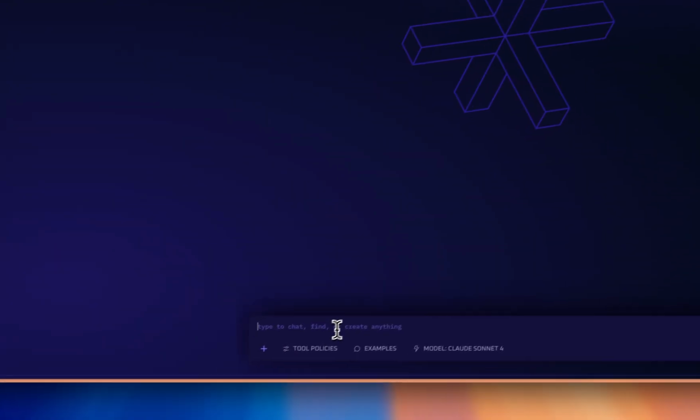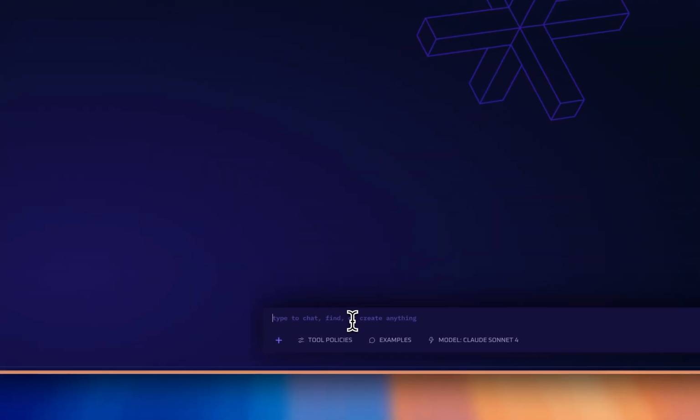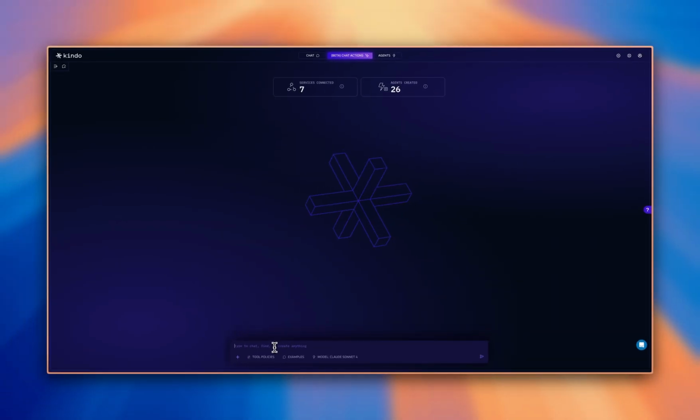Another thing I can show you is that we can also use it to have AI write and run code. So write and run a quick